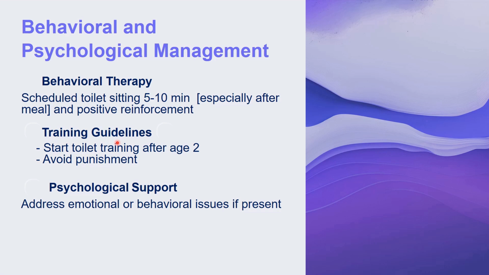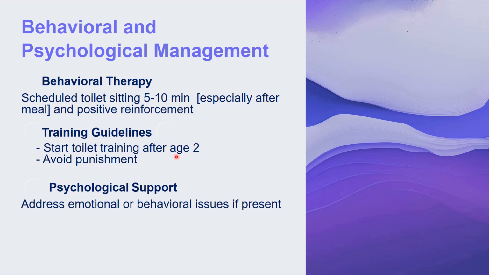Other training guideline is to start toilet training a child at 2 years of age. By 2 years the child should be trained, otherwise the child will not develop the habit, and they develop a habit of standing and passing the stool. Many children don't want to sit in the toilet, so this habit of sitting is very, very important.